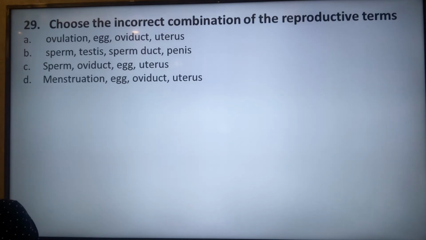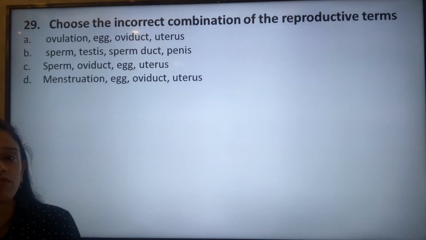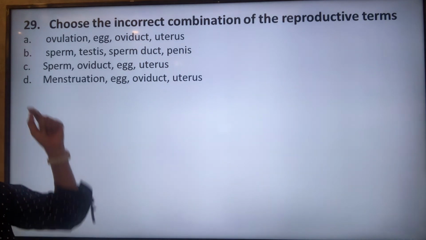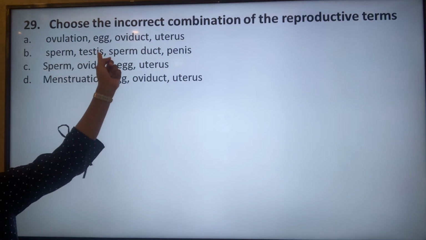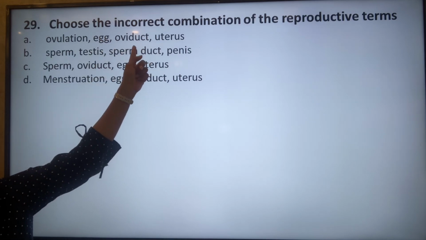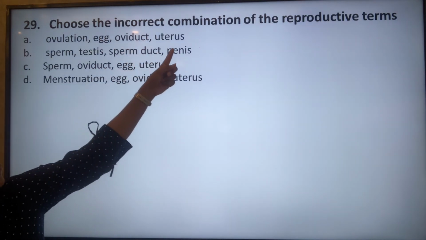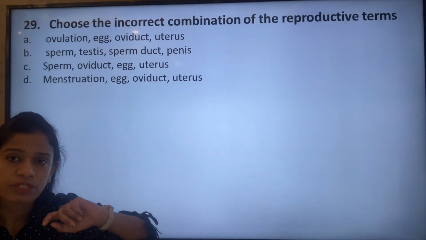Choose the incorrect combination of the reproductive terms: ovulation, egg, oviduct, uterus; sperm, testis, sperm duct, penis; sperm, oviduct, egg, uterus; menstruation, egg, oviduct, uterus. If you see the options, you will see ovulation. Ovulation is the process of egg formation, then the egg moves into the oviduct or the fallopian tube, and finally it goes on to the uterus.